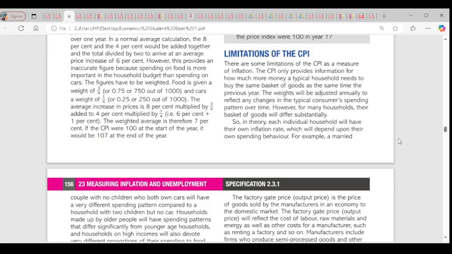The second one: in theory, each individual household will have their own inflation rate, which depends on their spending pattern. Last year I might be single. This year I'm married. So what I'm going to spend this year is not going to be the same as what I spent last year. So that means the comparison might not correlate. Do you understand the point I'm making here? Yes. So last year I was single, I only had things to spend for myself. But this year I'm married, so what I'm going to spend this year is not going to be the same as last year. So it's going to increase, and the comparison will be different. Do you get the second point?